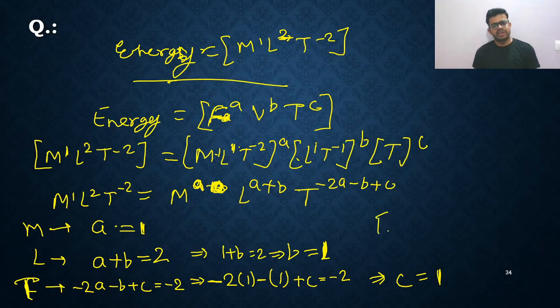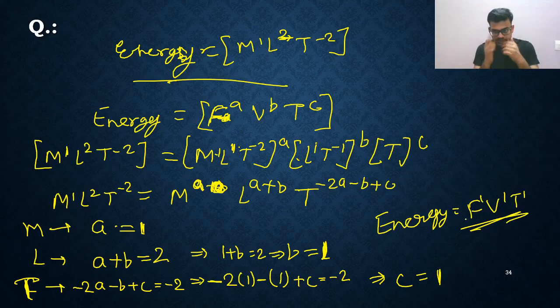So what is the formula of energy? So energy you are getting F V T. That's all. This is the answer. Okay. Yes. So that's all. This is the answer.